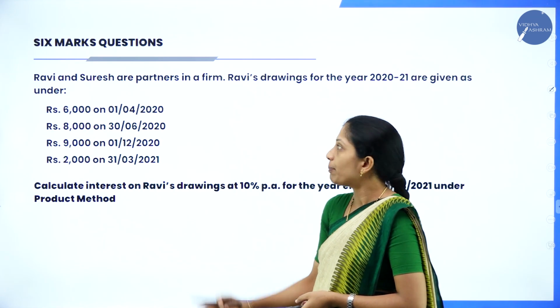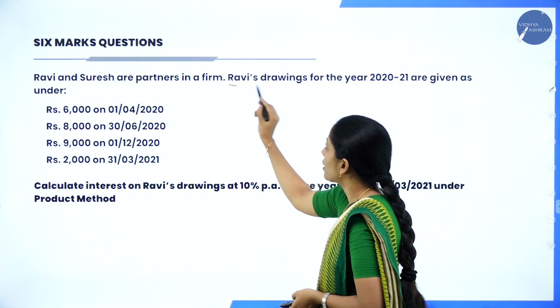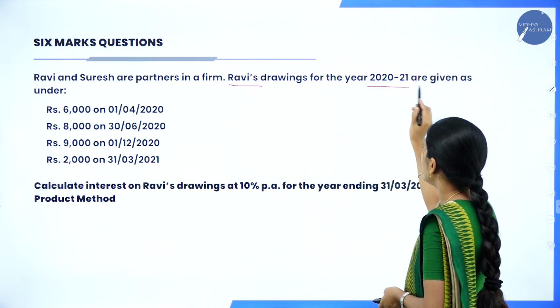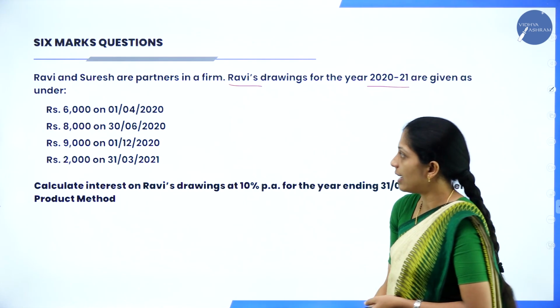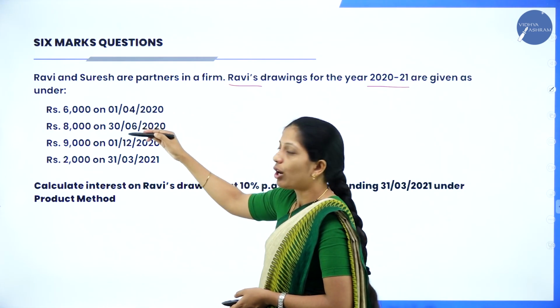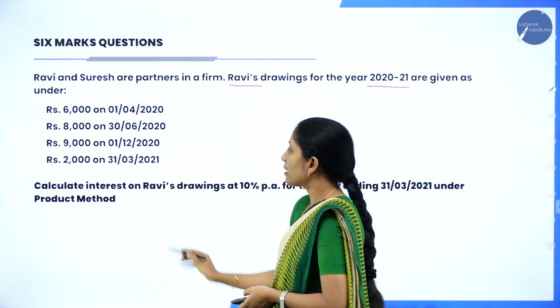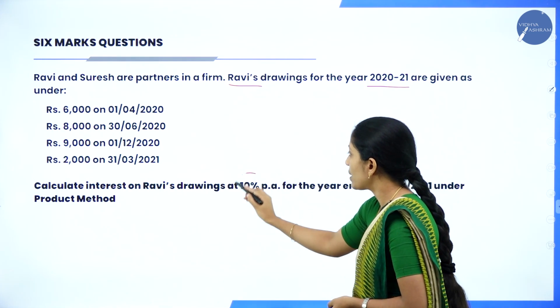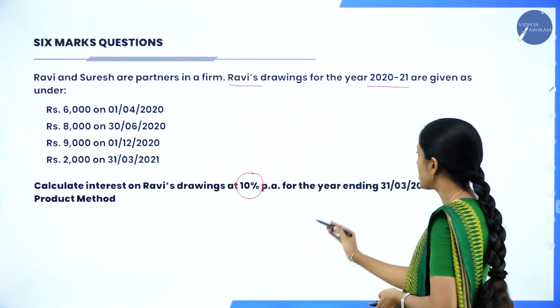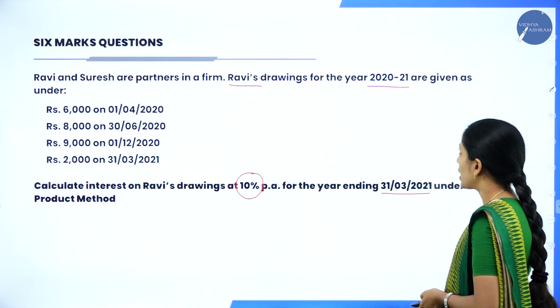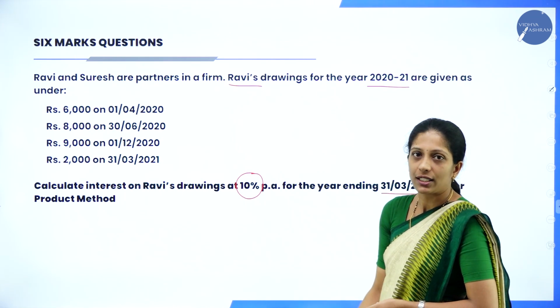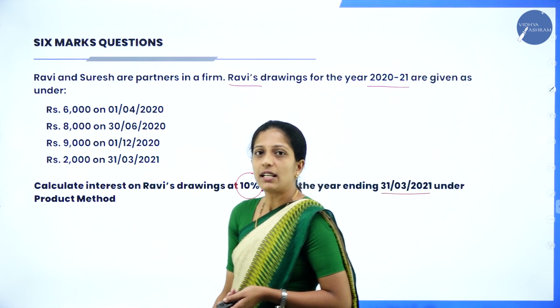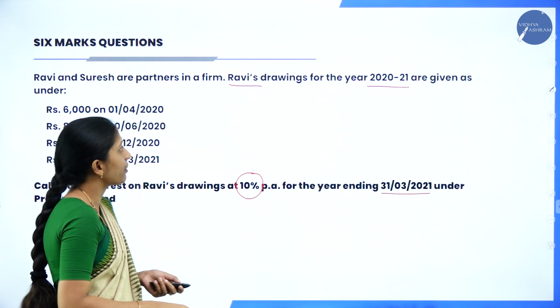Ravi and Suresh are partners in a firm. They have given Ravi's drawings for the year 2020-21 as under, with the date along with the amount. Calculate interest on Ravi's drawings at 10%. This will be the rate of interest for the year ending 31st March 2021 under the product method. Now the similar type of problem once again we shall calculate here.